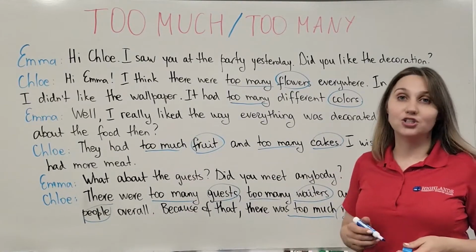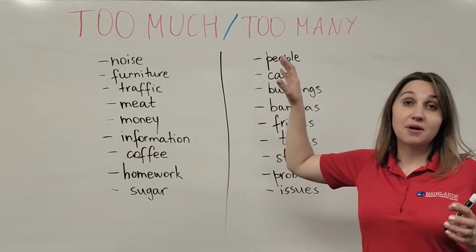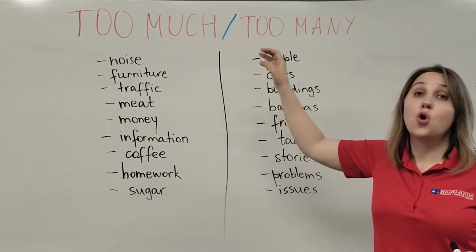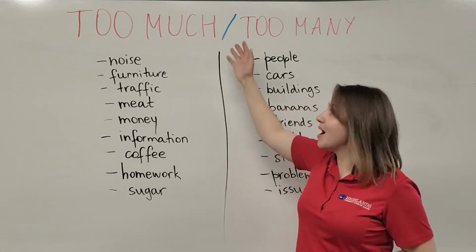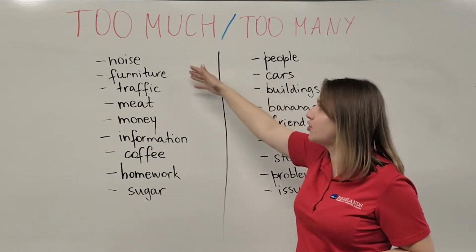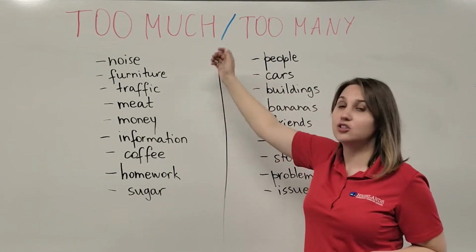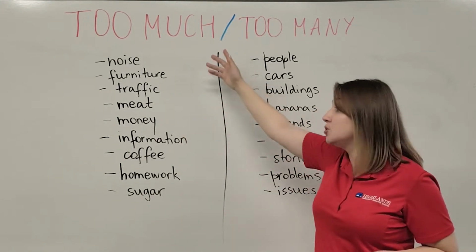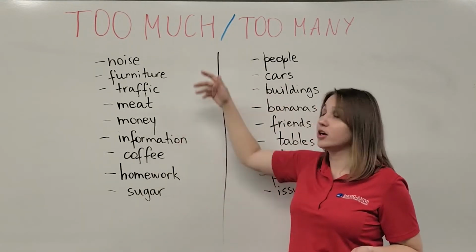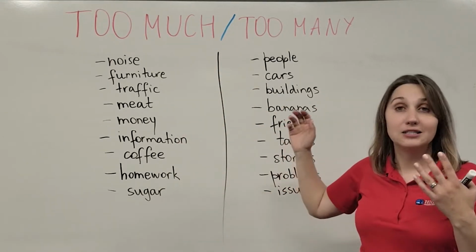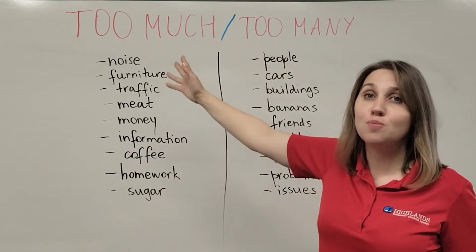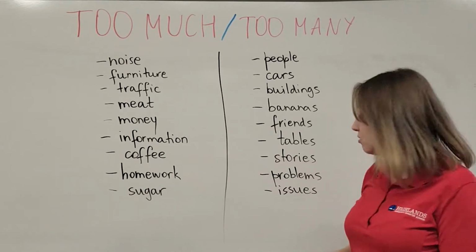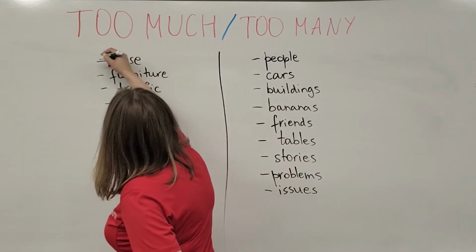Let's take a look at some common nouns that we use with the forms too much or too many. Too much noise, too much furniture, too much traffic, too much meat, too much money, too much information, too much coffee, too much homework, too much sugar. Remember that we use the form too much with non-countable nouns, the ones that we cannot count.